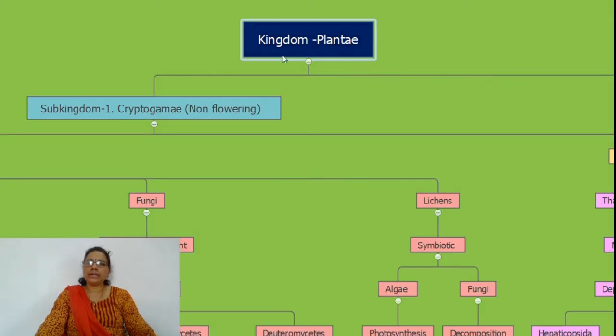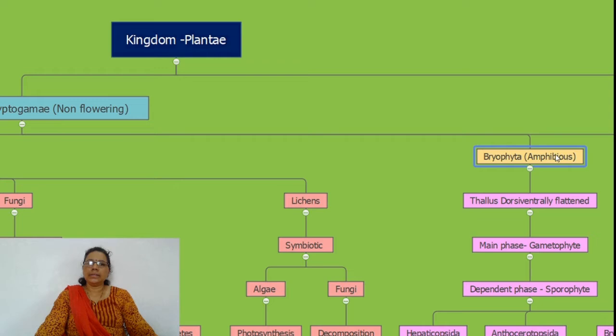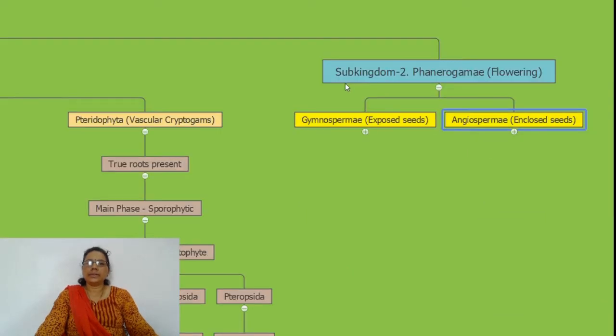The second subkingdom, phanerogamy, the flowering and seed bearing plants, is divided into two divisions, gymnosperms and angiosperms.